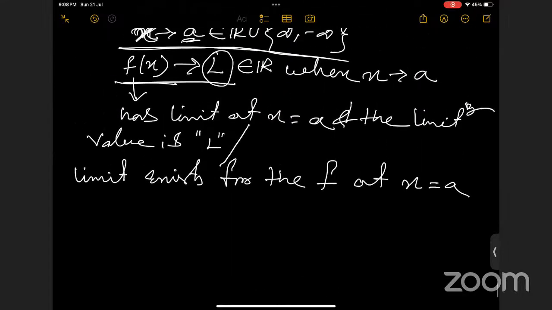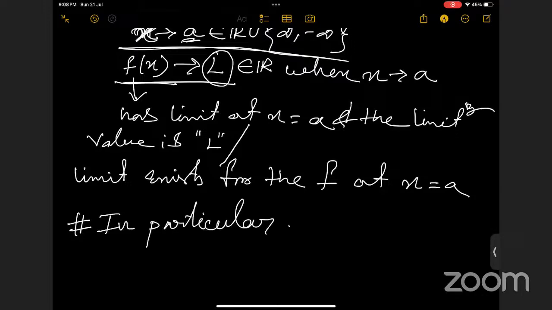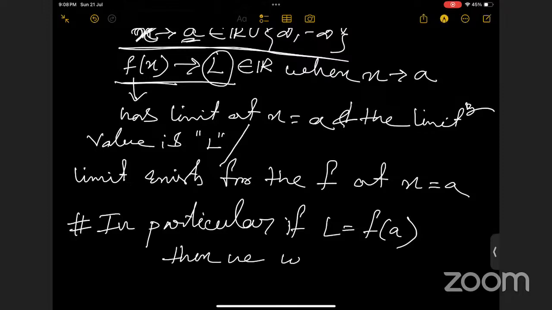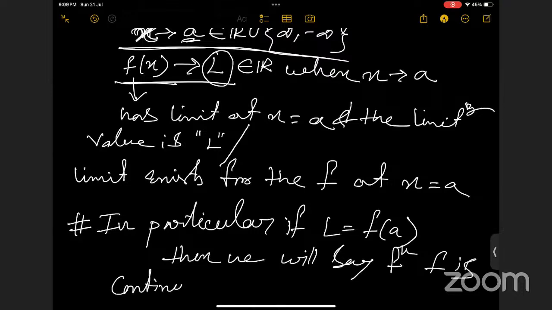And in a particular case, if L equals f(a), then we will say the function f is continuous at the point a, at x equals a.